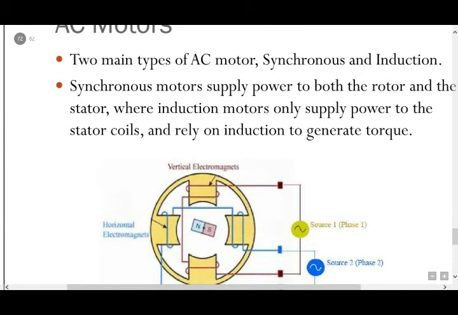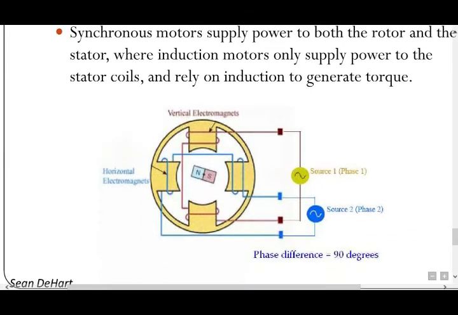Two main types of AC motors are synchronous and induction. Synchronous motors supply power to both the rotor and the stator, whereas induction motors only supply power to the stator coils and rely on induction to generate torque. In this figure, the phase difference is 90 degrees between source 1 and source 2, with north pole and south pole. These two are the vertical electromagnets, these two are the horizontal electromagnets. This is the first source and this is the second source.